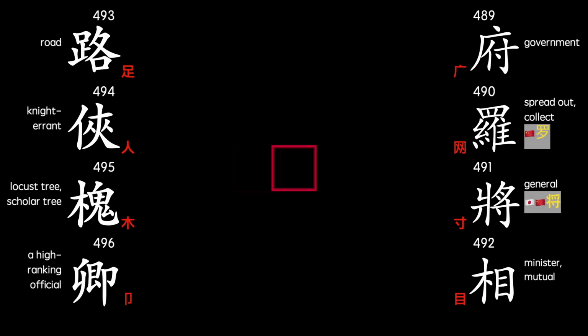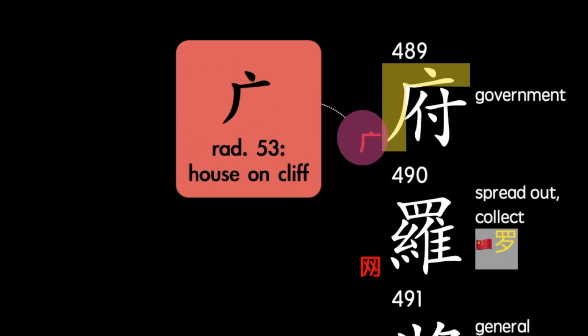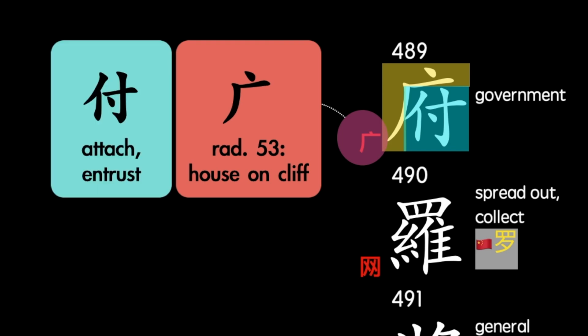Let's look at a few radicals or components. First, have a look at the character for 489. That radical means house on cliff. It's a radical that is sometimes used for shelters or buildings. Now, the inside part is a character that means entrust, hand over, or attach, which makes sense, doesn't it? The government is a place that you hand things over to, which you entrust things.